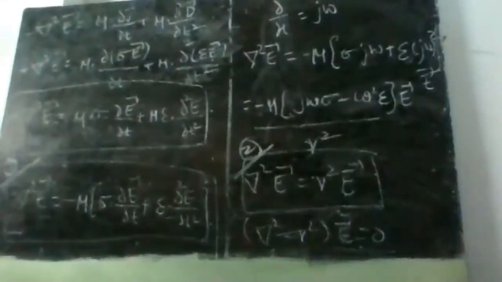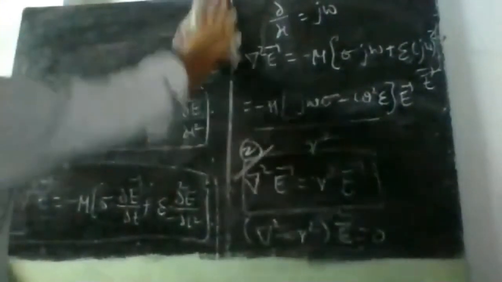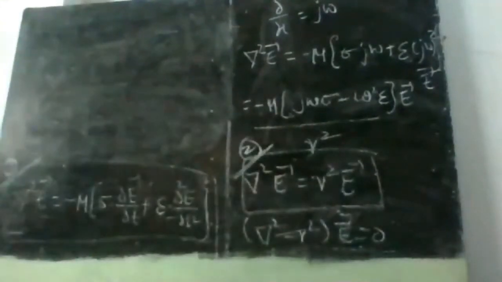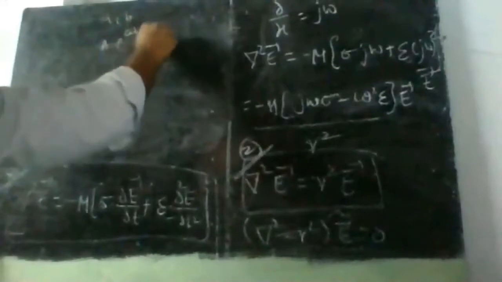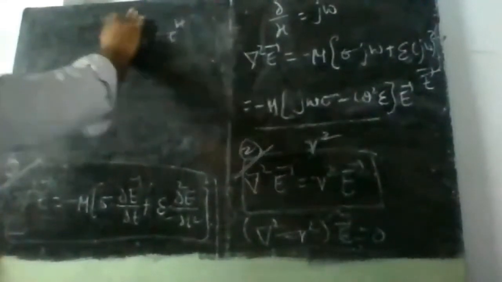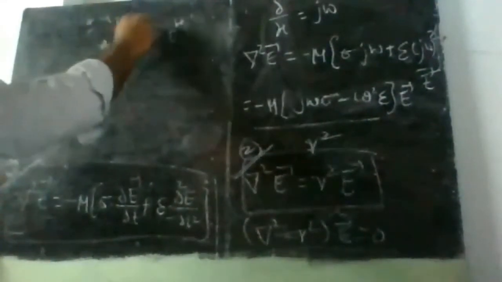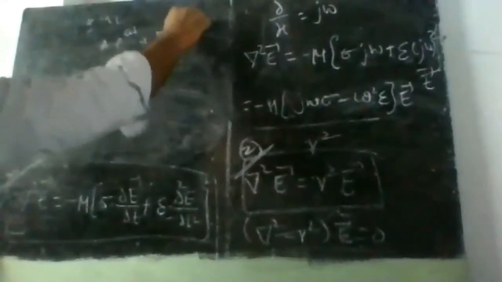So for that, we go for the general solution of this. For any second order differential equation, if the roots are a and b, then the solution can be written as capital A into e power at plus B into e power bt. If both are the same, plus or minus a, then this will be at and this will be minus at.